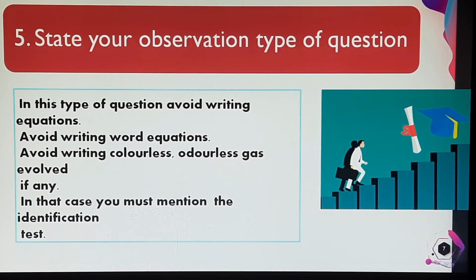And in other cases, suppose there is production of copper oxide. You will not mention that copper oxide is produced or observed. You will write black colored copper oxide produced. So the color and odor are very important. And in most cases, if there are precipitates, and if it is a colored precipitate, definitely you have to mention the color of the precipitate obtained.